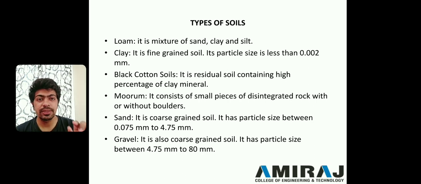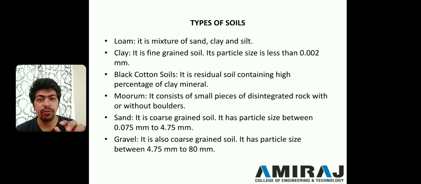If the particle size is greater than 4.75 mm, it is known as coarse grain soil, and if the particle size is less than 4.75 mm, it is known as fine grain soil. Clay is a fine grain soil. Its particle size is less than 0.002 mm.